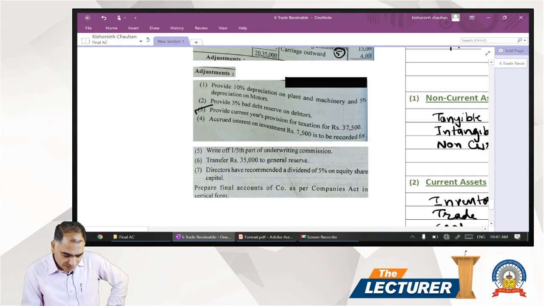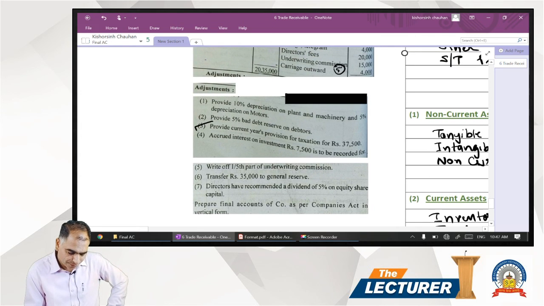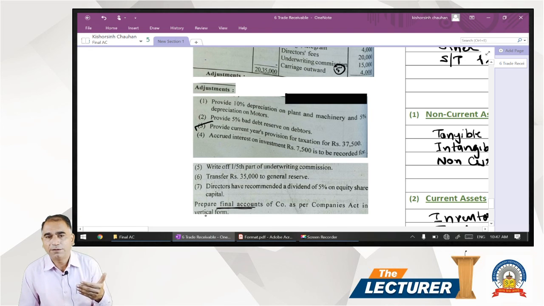So these are all the adjustments which we have to consider. Requirement: prepare the final account of the company as per the Companies Act in the vertical form. Companies Act 2013, Schedule 3 describes the form and content of the financial statement.